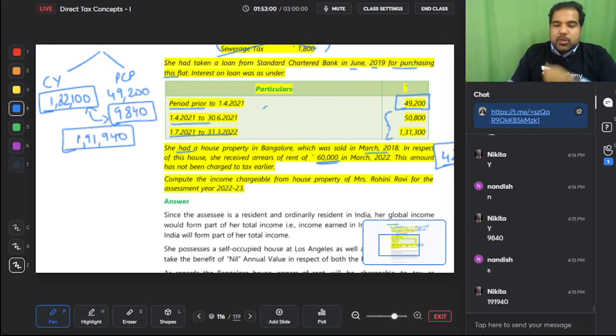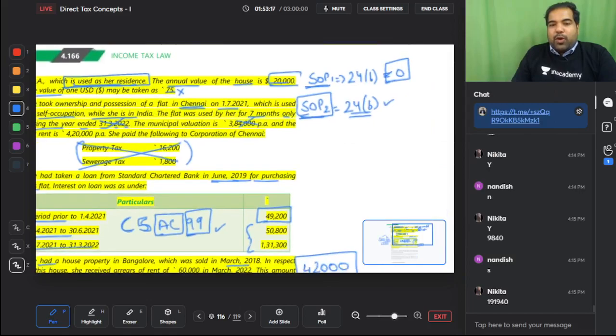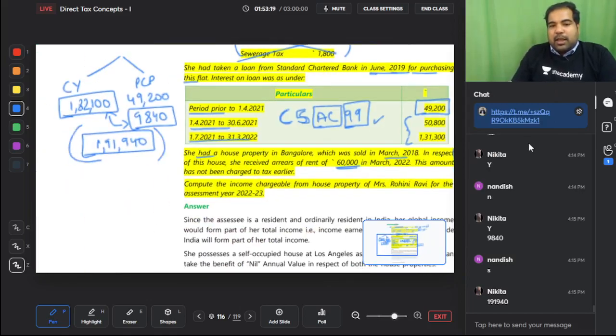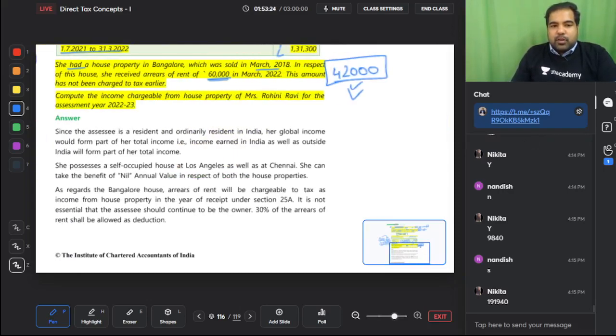Just ensure the certificate condition for 5 years after 99 is fulfilled. The loan was taken in June 2019. For acquisition or construction it should be within 5 years, but this is not constructed, and the certificate is assumed to be taken, so you can deduct this. So one is a loss and this is a profit. This is her income from house property.